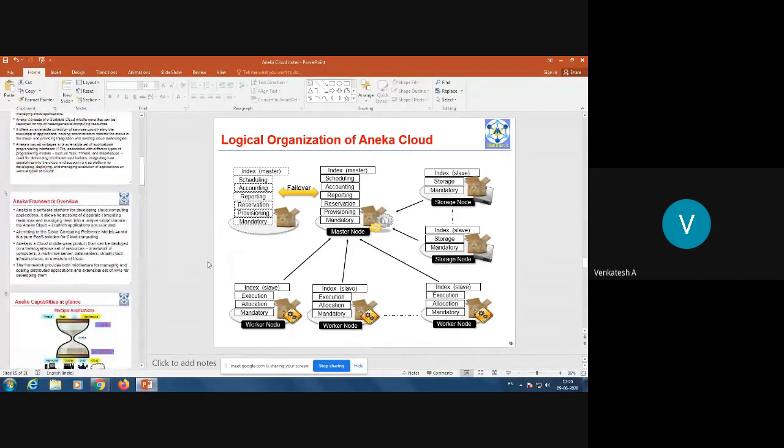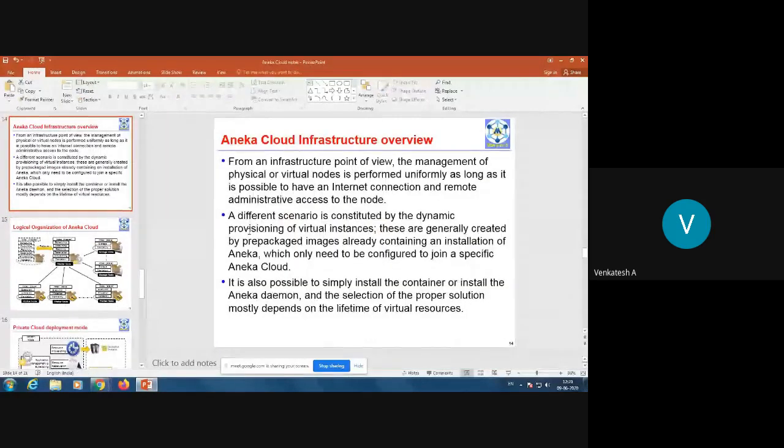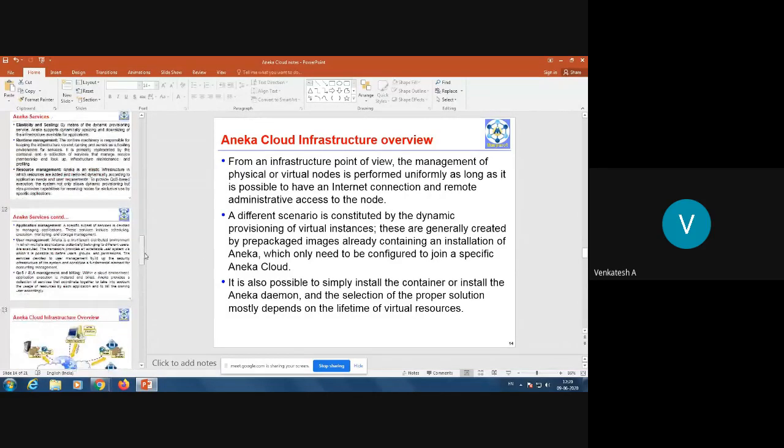Actually, this is one subtopic in your syllabus, so I think this much information is good enough for you. If I tell too much, you'll get confused, because majorly in cloud computing, our main emphasis is on Amazon AWS, Microsoft Azure, and Google App Engine. So we give less importance to other cloud platforms like Aneka and Salesforce.